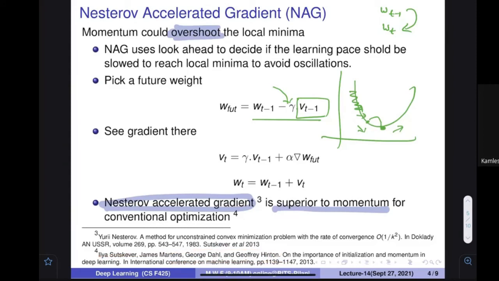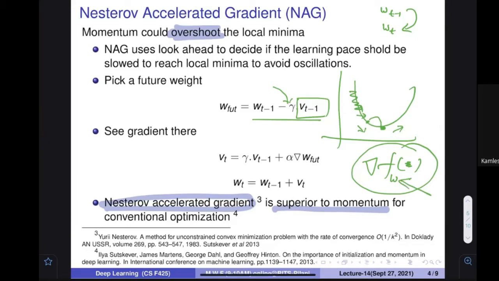Interesting. Now sir, how do we define delta W future? You need not define this actually. You know that there is some function that is defined over W. There is a function defined with respect to the W's, and this function is nothing more than your neural network. A neural network is also a function. So whenever you are given a function, you want to see what the derivative of this particular function is at this particular value.